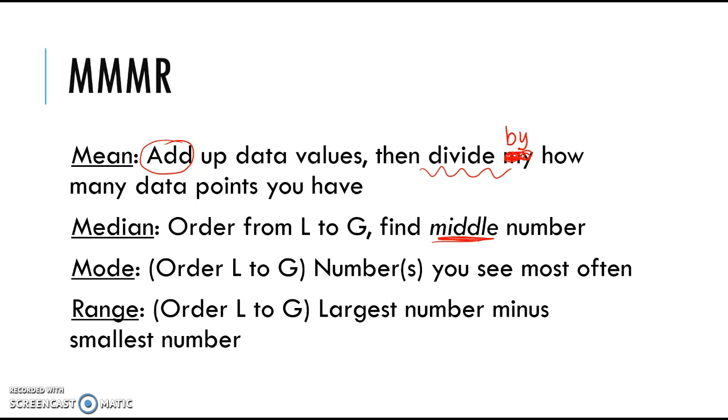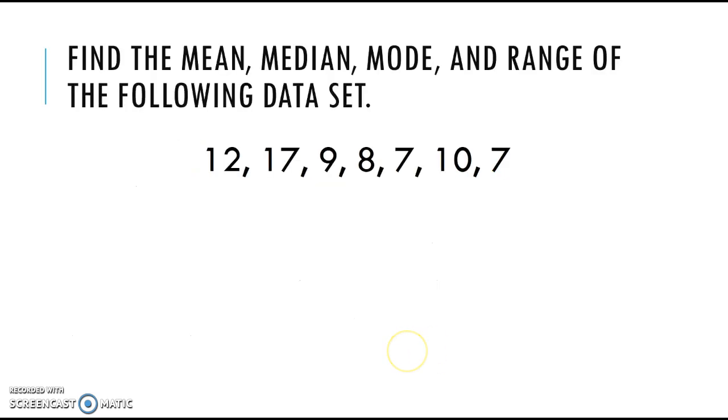So since we have that quick little review, we also have notes from class. I'm going to go ahead and get started. And so what I suggest you guys do is, since we're finding the mean, median, mode, and range of the following data set, I want you to go ahead and pause this video, calculate the mean, the median, the mode, and the range. Then once you have that, and you may use a calculator, restart this video and check your work with mine.